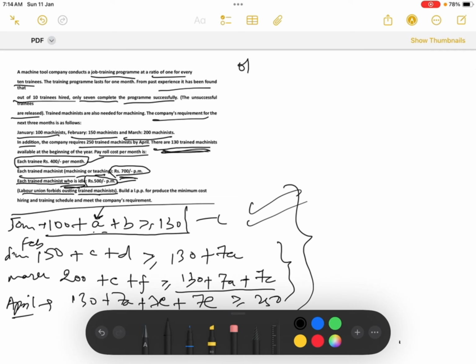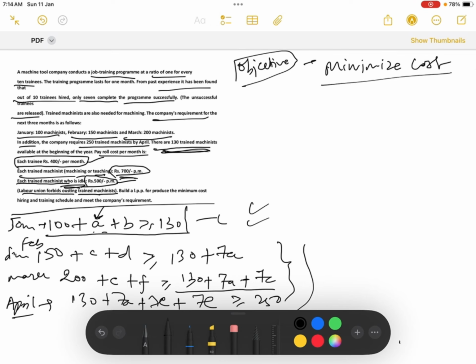Now the objective function. What will be our objective? Let us think. So we have to minimize the cost, because, see here, 400 per month of each training, 700 per month for a trainee who has passed and is machining or teaching, and after that each machinist who is idle. So these are the costs involved with the machinists. So we have to minimize these costs. So how will we minimize these costs? Let us go to that part.